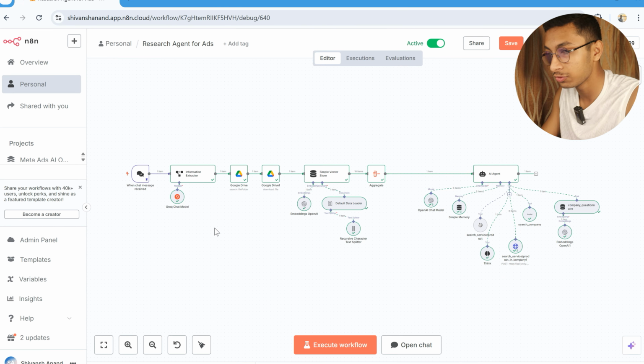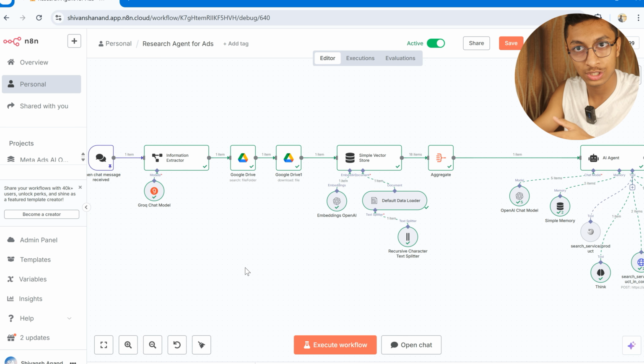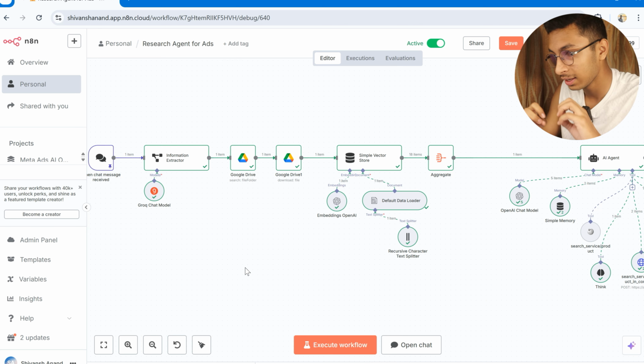It is a research agent for ads. A digital marketing agency goes to its clients and asks a questionnaire about what the client's needs are and how they are presently running their operations, and they get to know about the client. After getting the whole information about the client, they feed it into Google Docs, and after that they build an ad or something like that for that particular client, right? This is how the digital marketing agency works.